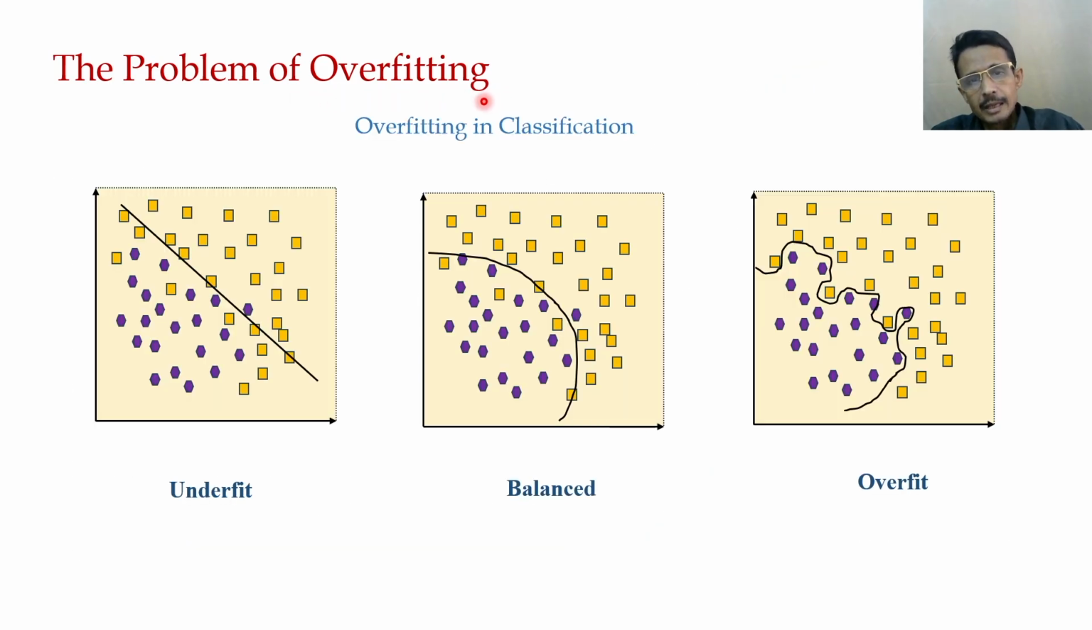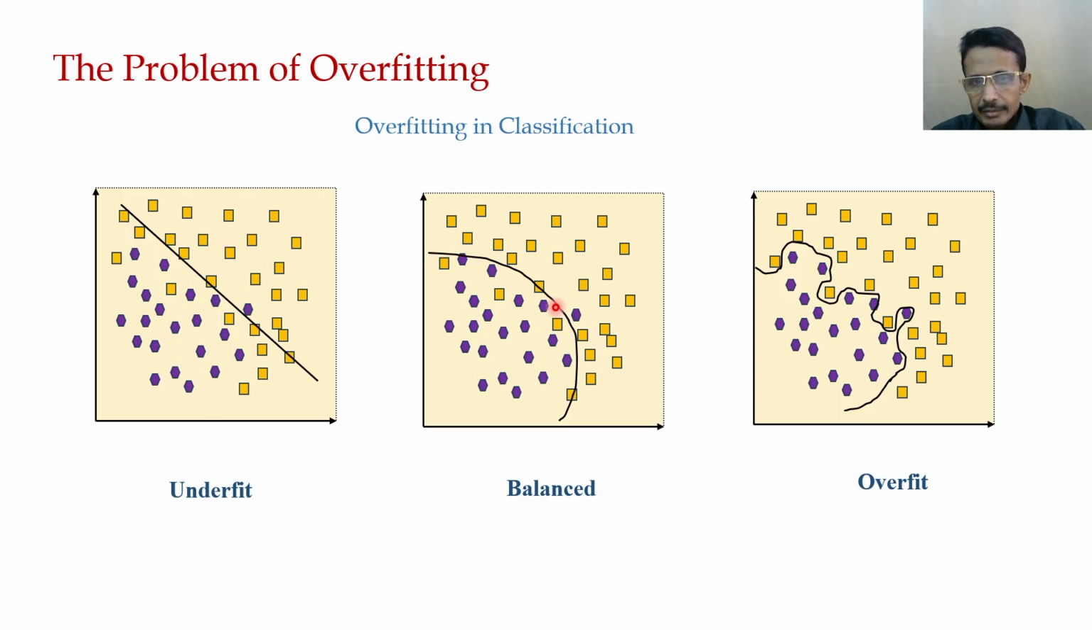Now here you can see a similar example of a classification problem. In overfitting in classification, you can say this line may not be a very good separator or decision boundary for these two classes. So it may underfit, not separating well or distinguishing well between these two classes.